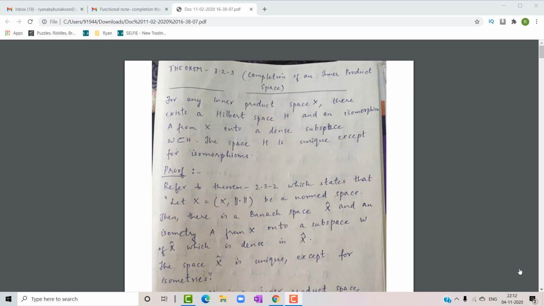So let us move into the proof of this particular theorem. I have just quoted the theorem 2.3.2, which we will be using to prove this theorem 3.2.3. So let's refer to the older theorem 2.3.2, which states that let X with norm be a normed space, then there is a Banach space X cap and an isometry A from X onto a subspace W of X cap, which is dense in X cap, and the space X cap is unique except for isometries.